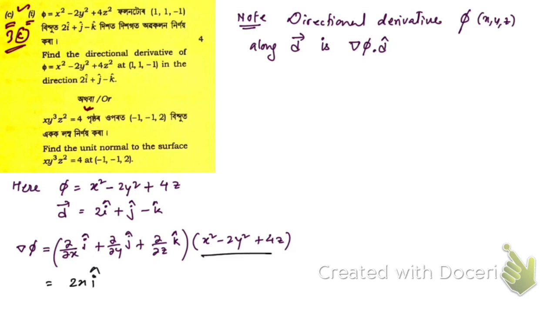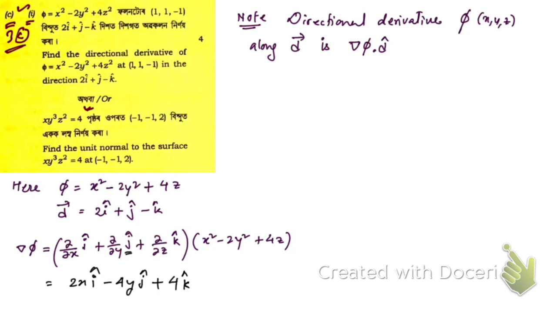Then if you differentiate this with respect to y, this is going to be 0, and if you differentiate minus 2y square, you're going to get minus 4y, and we have j cap here. Similarly, if you differentiate this with respect to z, you're going to have 4 only, the derivative of z with respect to z is 1, and we're going to have k cap here. Hope you have understood this.